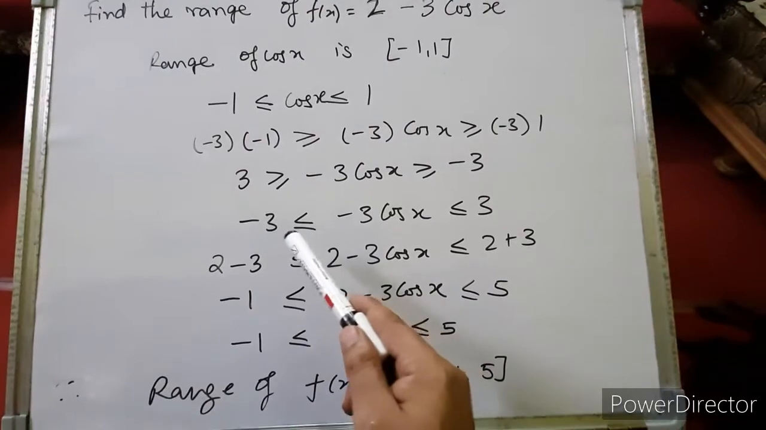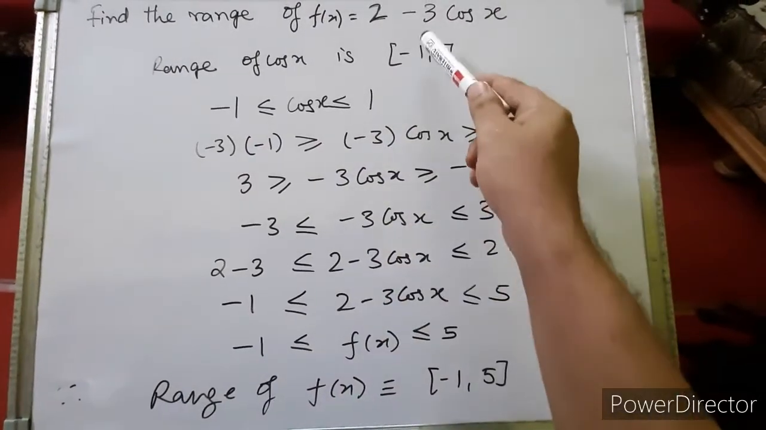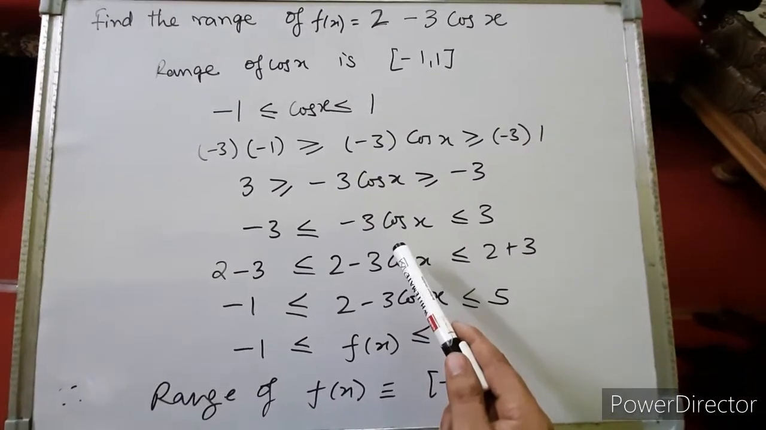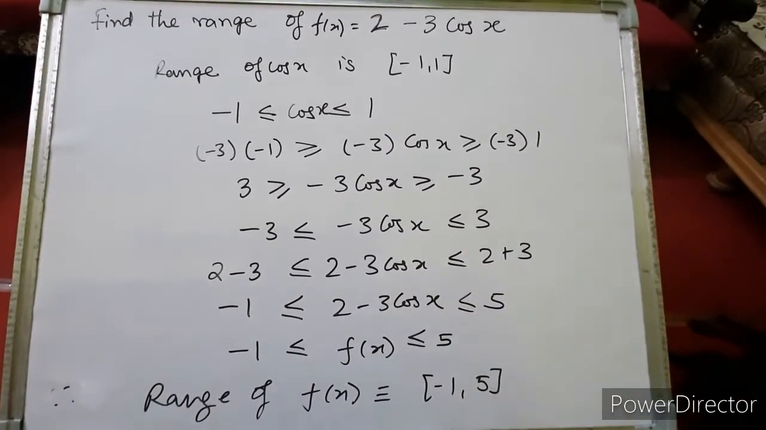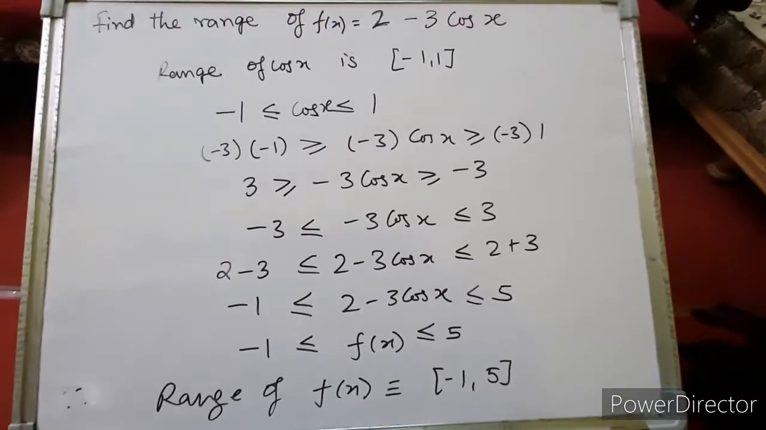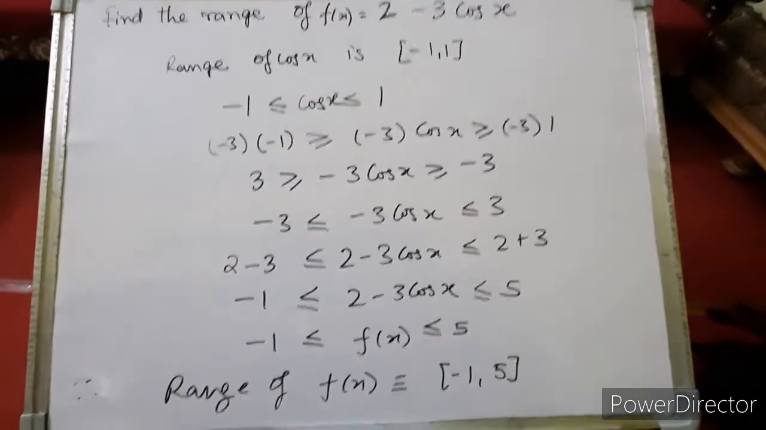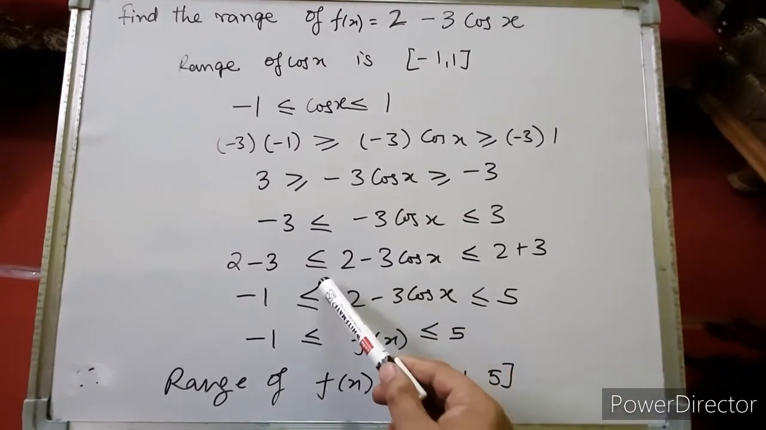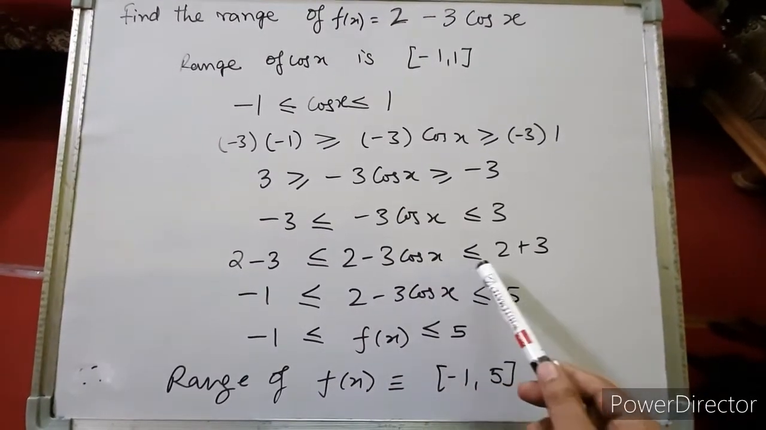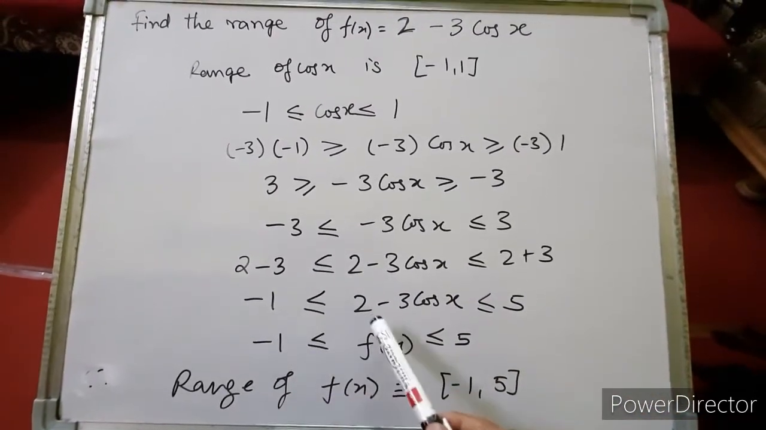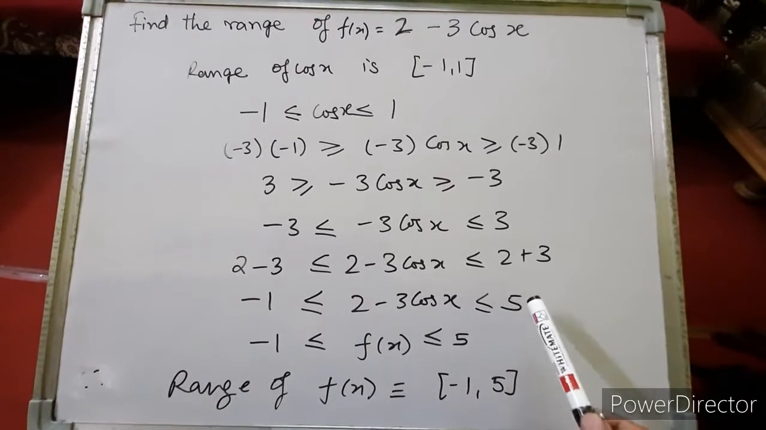So now we add 2, because the function is 2 minus 3 cos x. We got -3 cos x, so we have to add 2. When we add 2 here, what will we get? 2 minus 3 is less than or equal to 2 minus 3 cos x, less than or equal to 2 plus 3. Now 2 minus 3 is -1, and 2 plus 3 is 5.